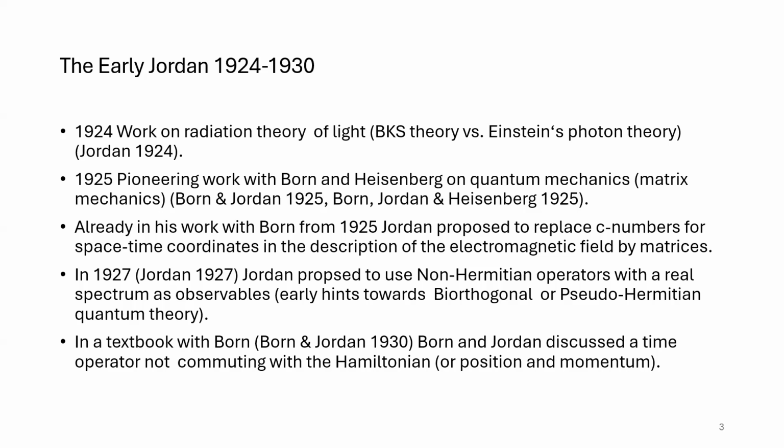As it later turned out, Einstein was right, and energy conservation is maintained, and we have a particle aspect to light, photons. And then Jordan and Heisenberg and Born were the pioneers of what's now called matrix mechanics, which was the idea to describe physical quantities like momentum, energy, and position by Hermitian matrices.